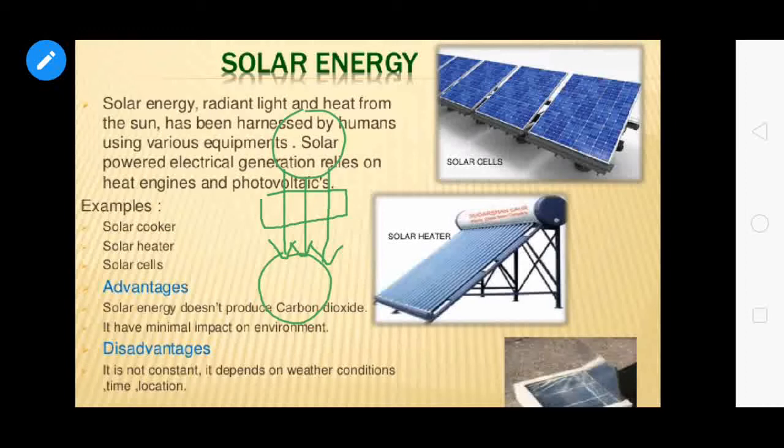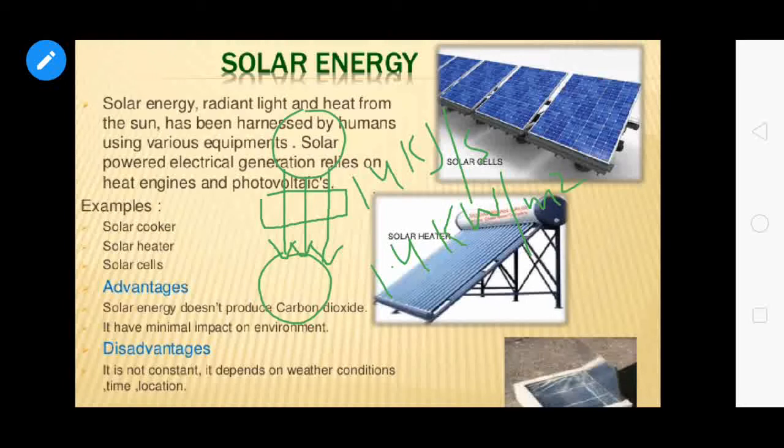This unit area receives 1.4 kilojoule per second, or we can say 1.4 kilowatt per square meter.